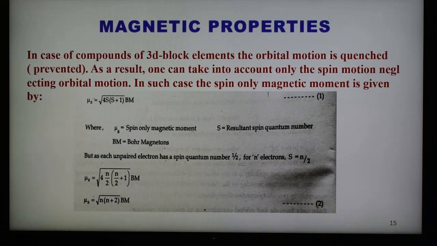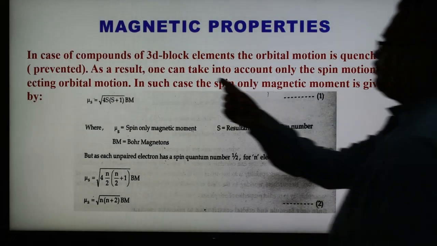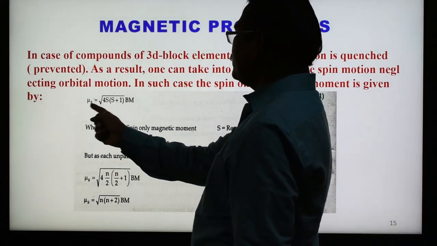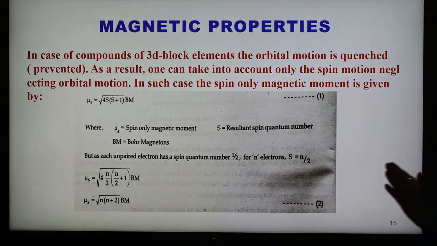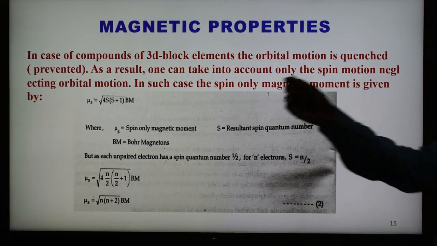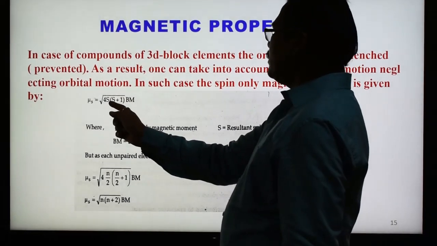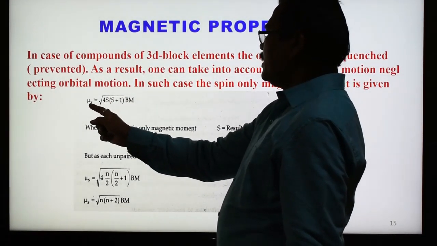In the case of 3d block elements, orbital motion is quenched, that is, prevented. As a result of that, one can take into account only the spin motion, neglecting the orbital motion, and in this case the spin only magnetic moment is given by this formula. So this is the mu spin, and because orbital motion is prevented, only the spin quantum number is taken. So this is the formula for this case.